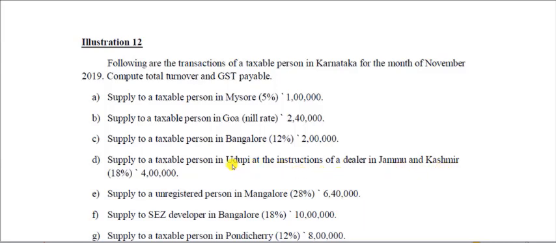So we have to assume that the goods will be supplied outside the state. Hence IGST will be applicable on this particular transaction. Let me repeat this once again for you. Though the goods are being sold or received in the same state, it is at the instruction of a dealer who is in some other state or union territory in this case. So please remember, we have to assume that goods are moving out of the state. Hence IGST will be applicable here on this particular transaction.